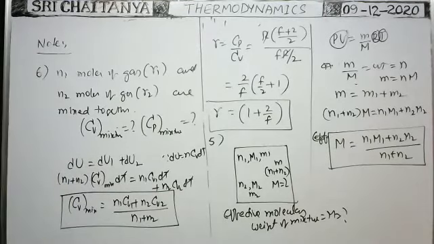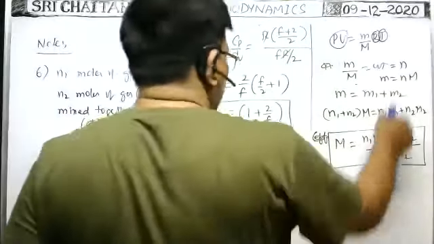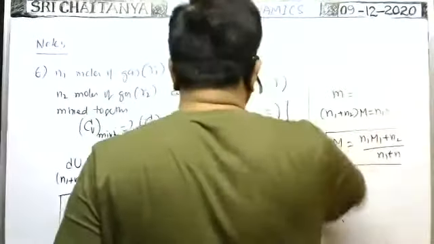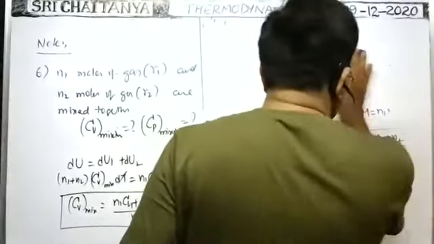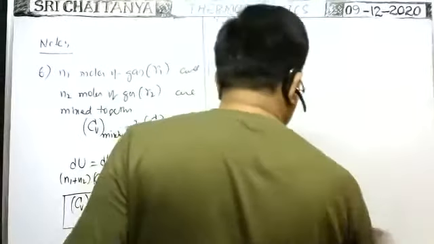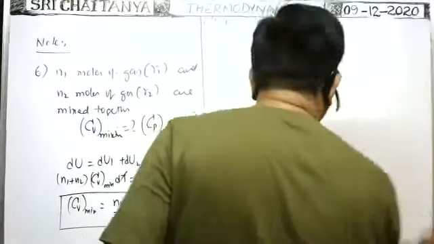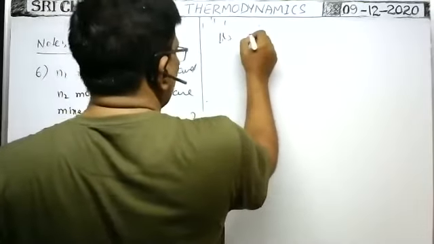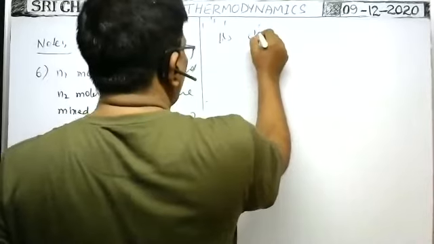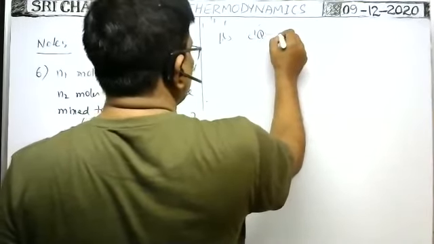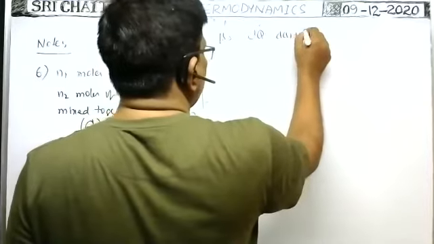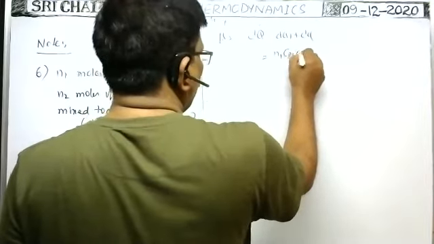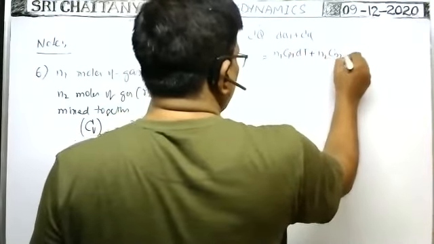Similarly, for the molar specific heat at constant pressure of the mixture, we can prove it the same way. The heat energy supplied at constant pressure is dQ1 plus dQ2, which is N1 Cp1 dT plus N2 Cp2 dT.